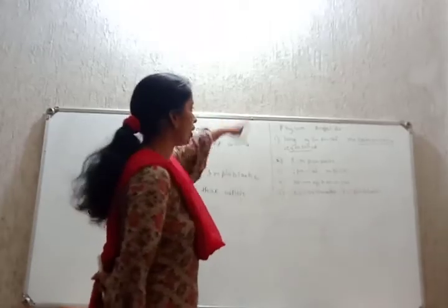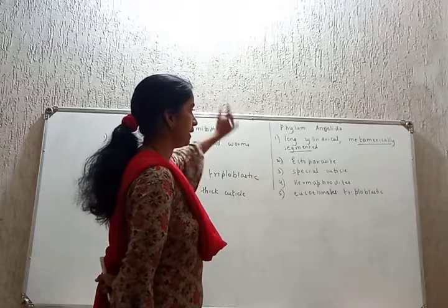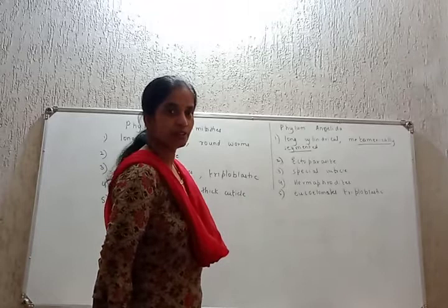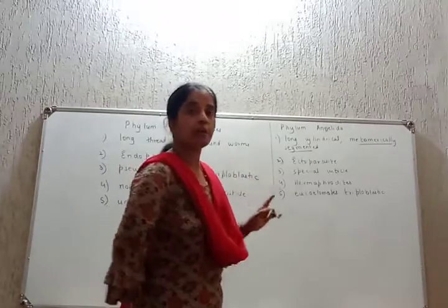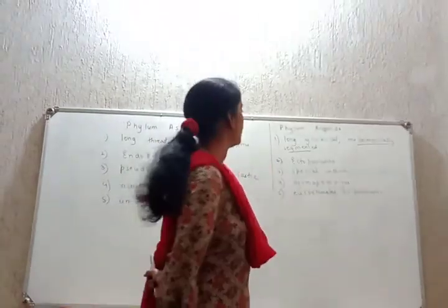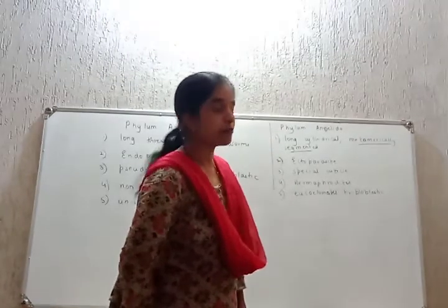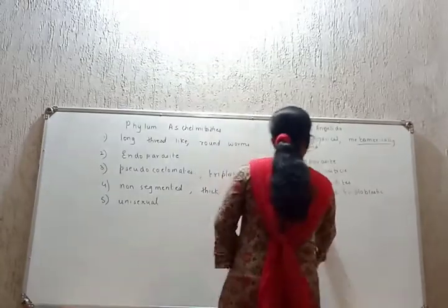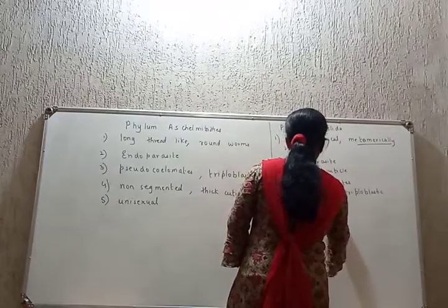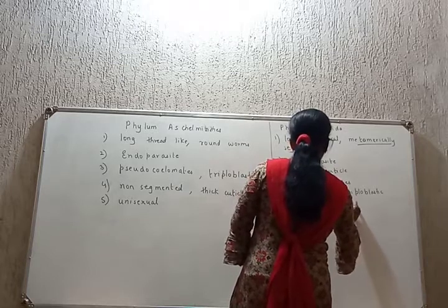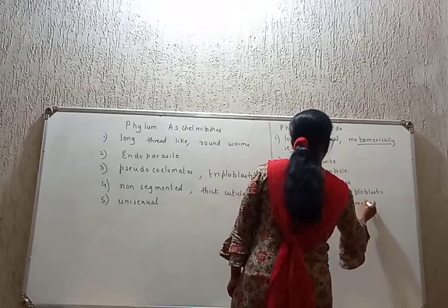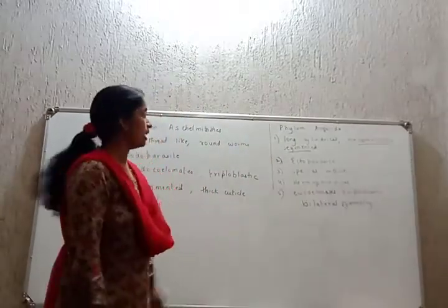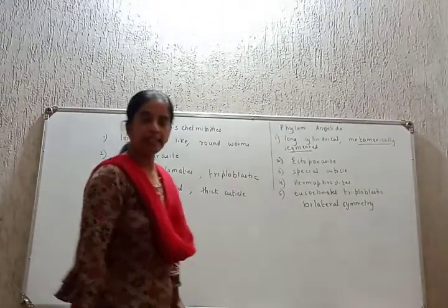I'll repeat, body is long, cylindrical, metamerically segmented. They are ectoparasites. The body is covered by a special cuticle. They are hermaphrodites and they are eucoelomates, triploblastic with a bilateral symmetry. What is the meaning of bilateral symmetry? It means they can be cut into two equal parts only in one plane. Understood? These are the characters of phylum Annelida.